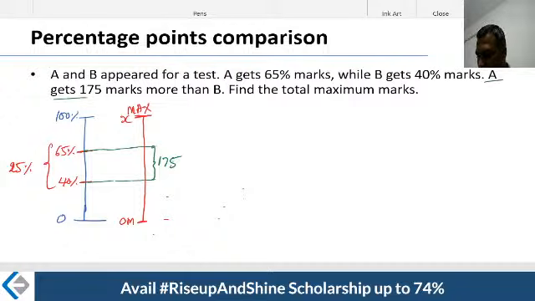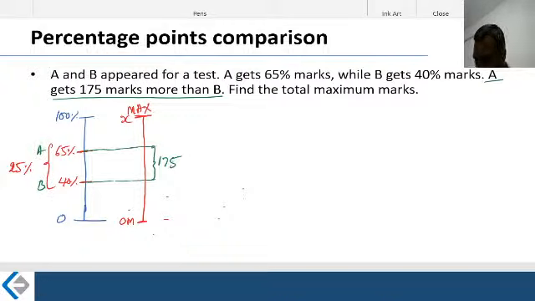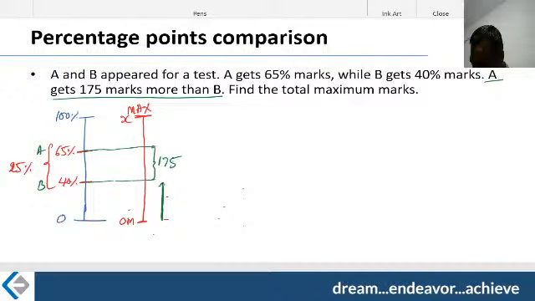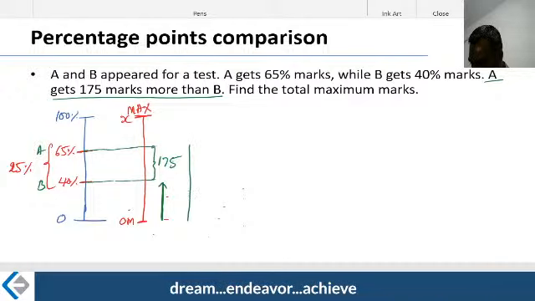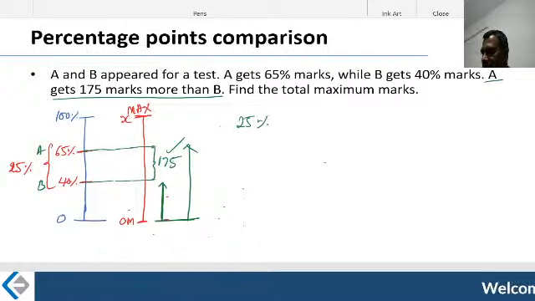A gets 75 more marks than B. Now, this is what B is getting, and this is what A is getting. B is getting till here. A is getting marks till there, from 0. What is the gap between them? 175. That's the gap between them. What is the meaning of this? 25% is nothing but 175.